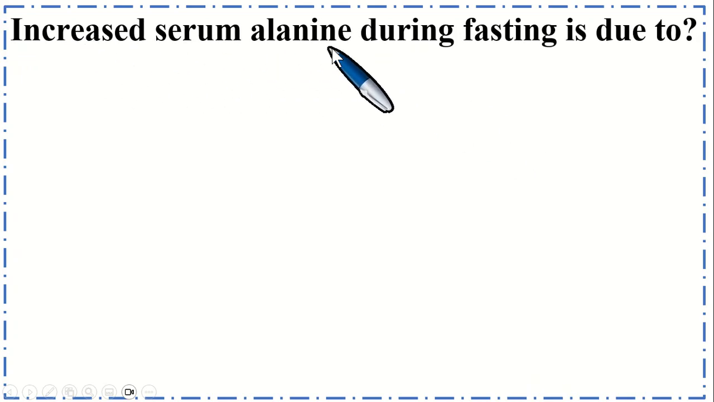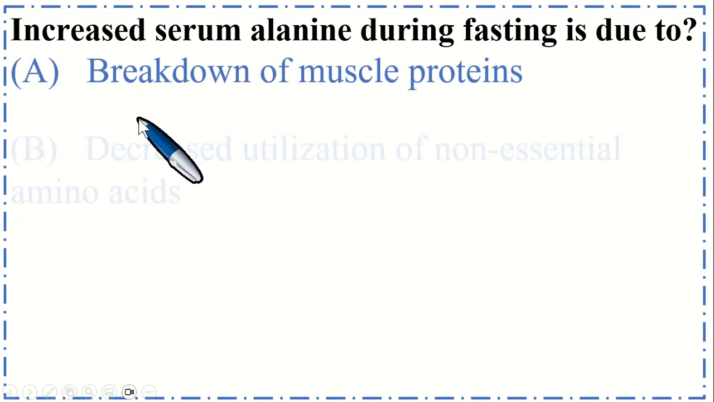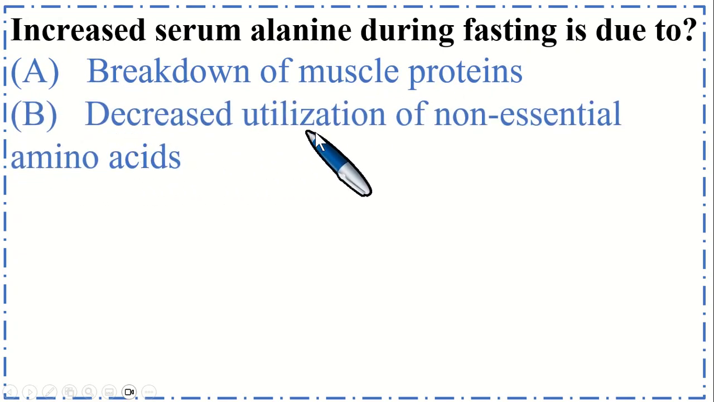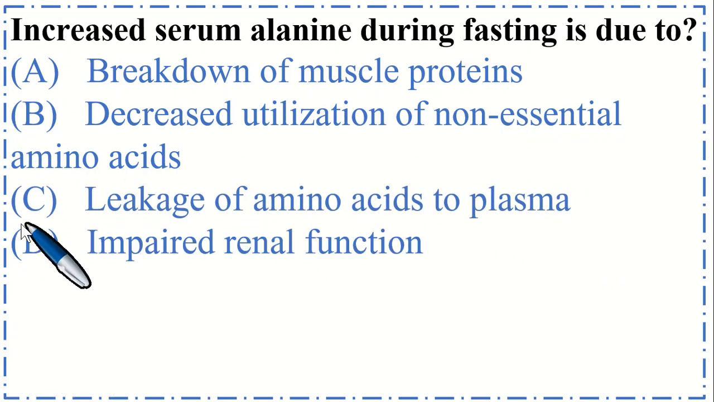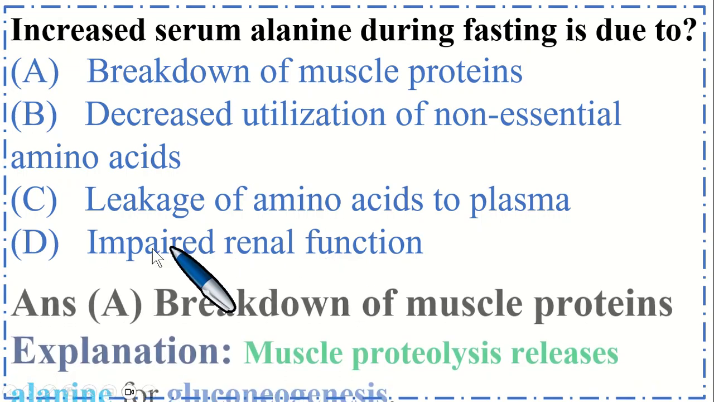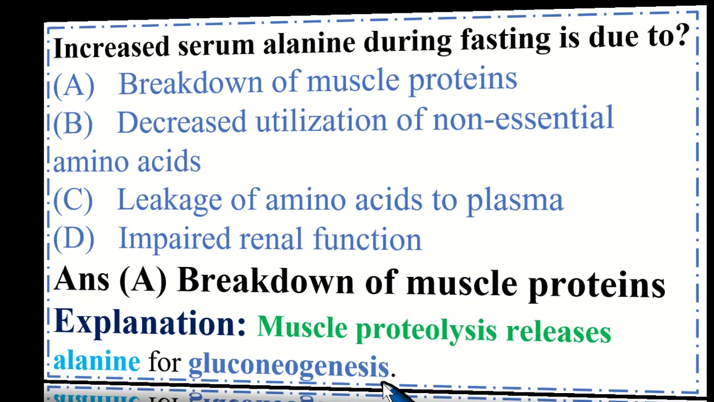Increased serum alanine during fasting is due to option A, breakdown of muscle proteins, B, decreased utilization of non-essential amino acids, and option D, impaired renal function. So the correct option is A, breakdown of muscle proteins. Explanation is muscle proteolysis releases alanine for gluconeogenesis.